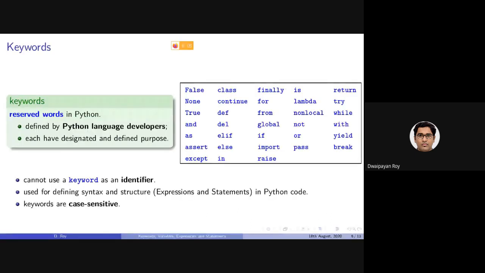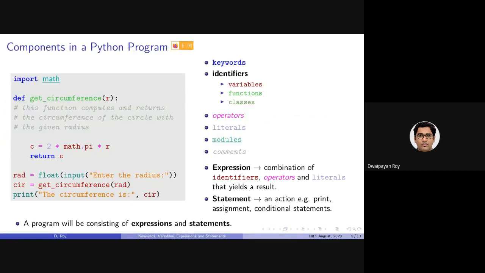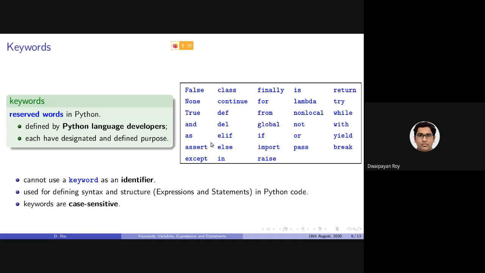Let's discuss the keywords. As we have seen, these are the components of a Python program. Keywords are the reserved words in Python. These reserved words have some designated purpose or designated meaning, based on which we will be using them. And these words and the corresponding purpose and meaning are defined by the Python language developer.